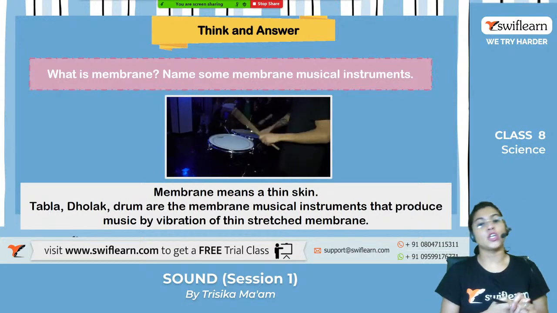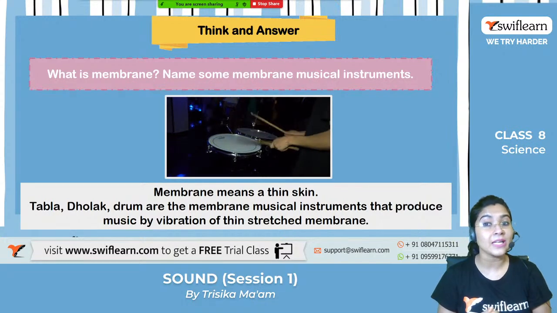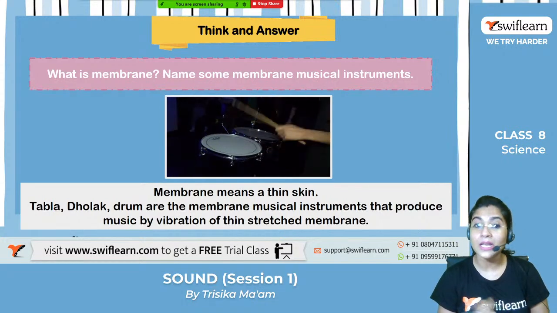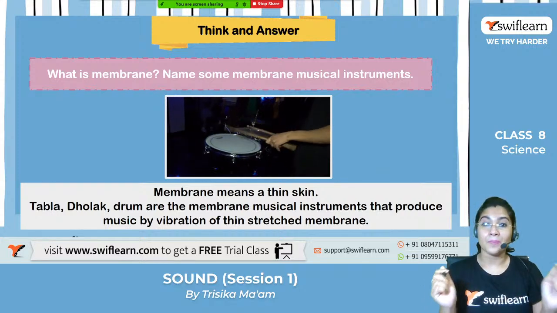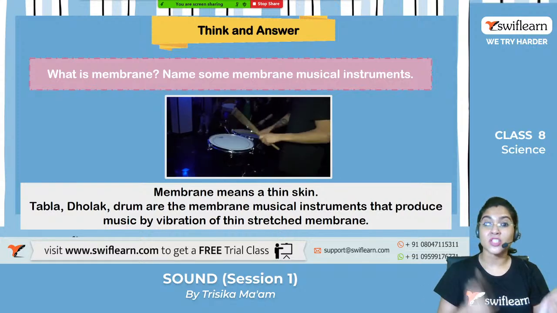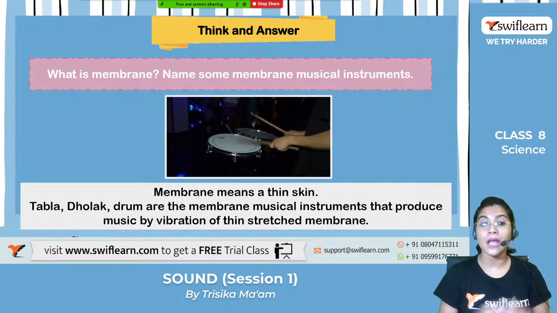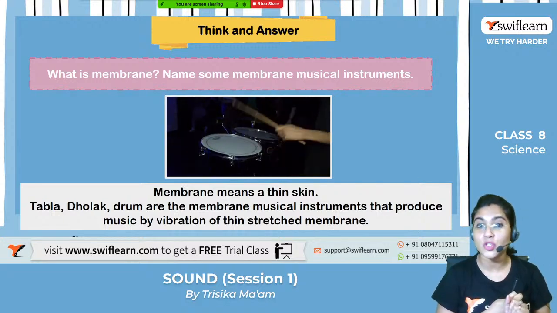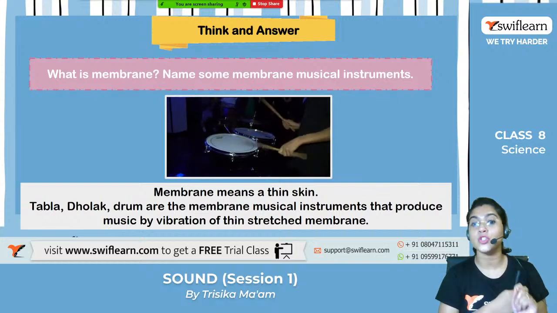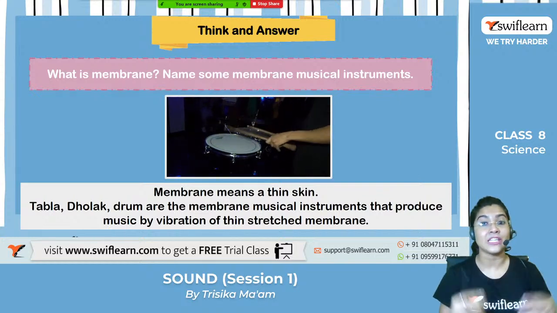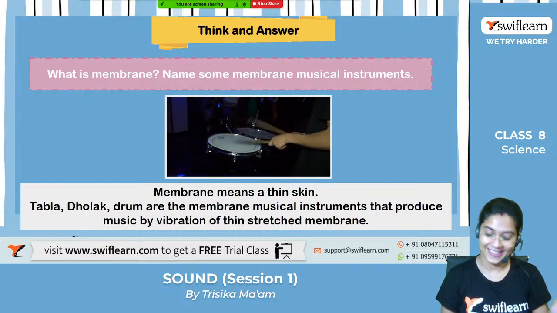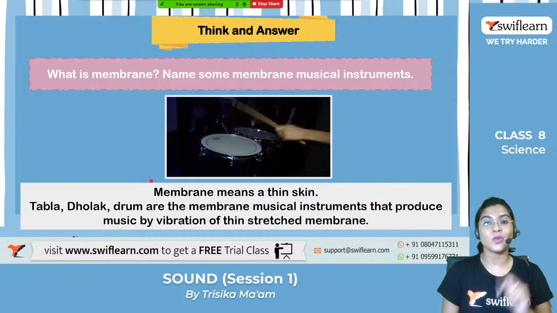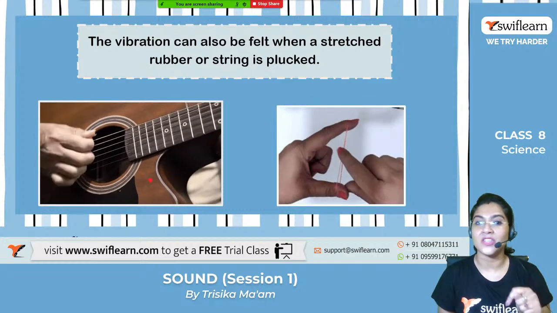Okay, let us see the different types of instruments having this membrane. Tabla, dholak, drum, these are all played by striking on the membrane, and due to the to and fro motion produced on the membrane, it creates the different sounds, very nice sounds. Exactly. So this is all about the membrane and the instrument.